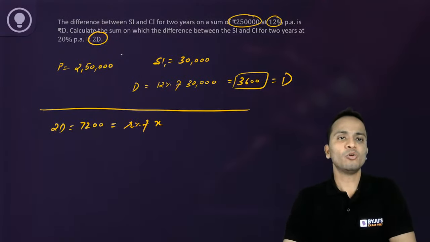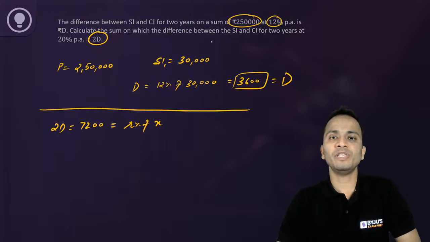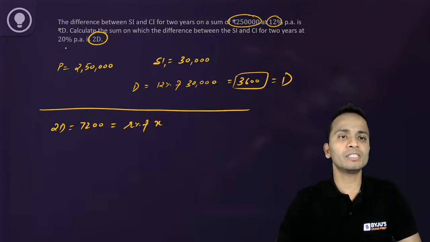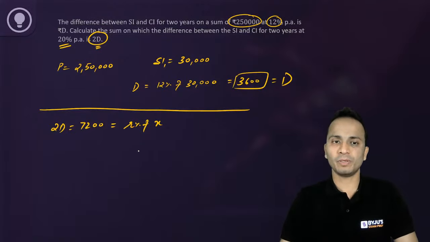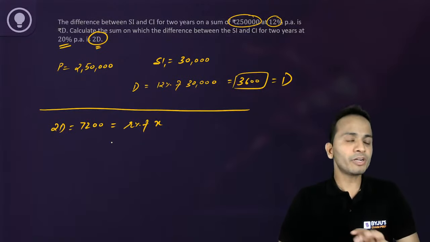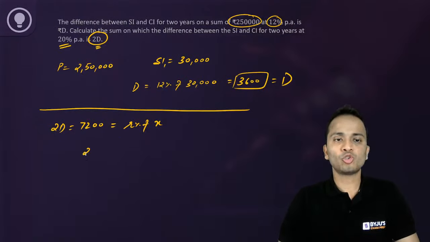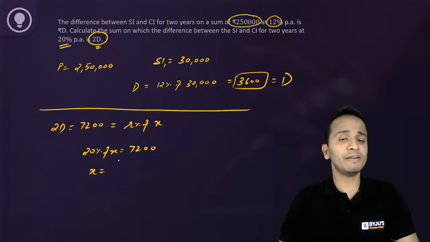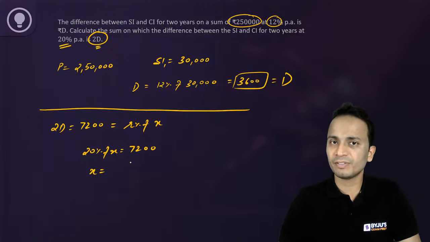So we have to find out the difference between SI and CI for 2 years at 12% per annum. If this is D, then we have to find the principal. Okay. So for the second case, rate of interest is given as 20%. So 20% of X is equal to 7,200. So the value of X will be 7,200 multiplied by 5, right?